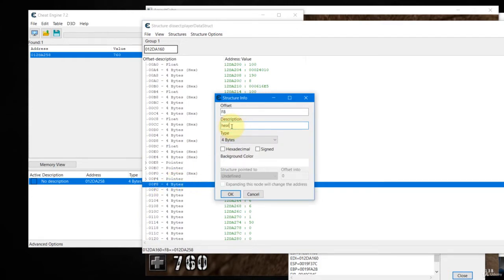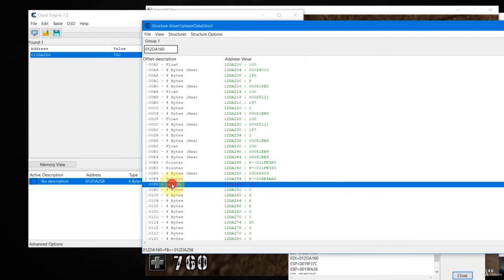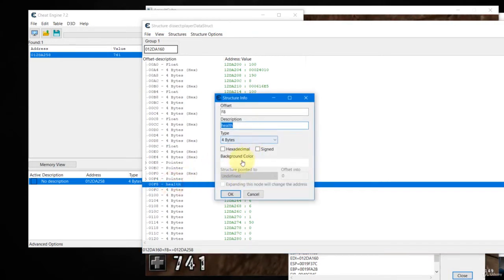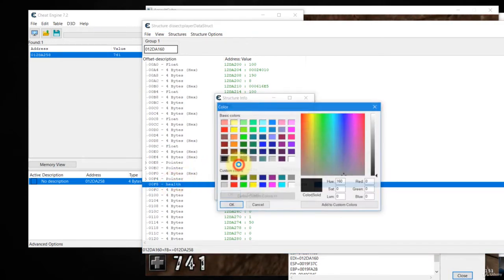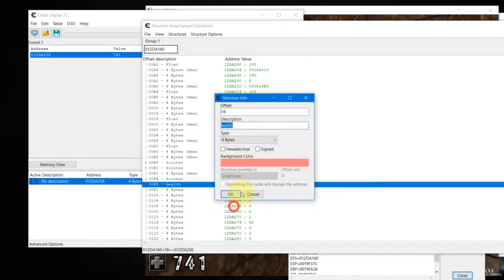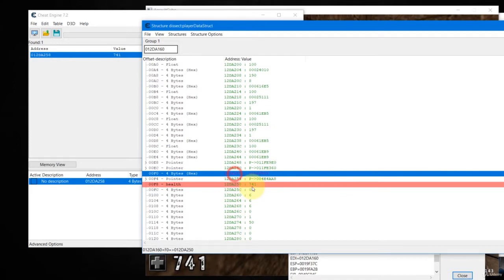Once we find this, we can comment it by double clicking this and giving a description, call it health. Okay, let's click OK, and we can change the color as well, and the background color here to probably pink, so that's easier to see. So this is our health, and the offset is F8.